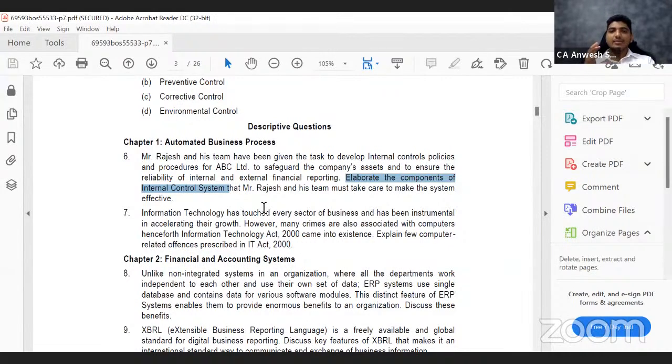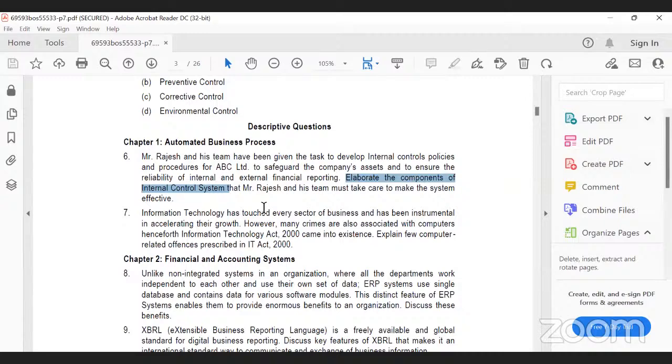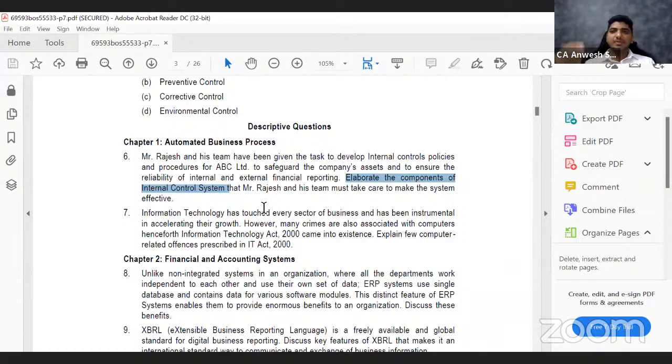Now I know that the concept of internal control system is, for most of us, slightly challenging to understand. So let us try to decipher the concept of internal control. Let's take as simple examples as possible. Let's say tomorrow, when you become a chartered accountant, you will go to one client's place and you're supposed to do auditing. Now, how are you going to do your auditing? Are you going to directly say, okay, bring all the sales invoices, all the purchase bills, all the attendance registers of the staff, let me check each and everything? No, that is not what you're going to do.